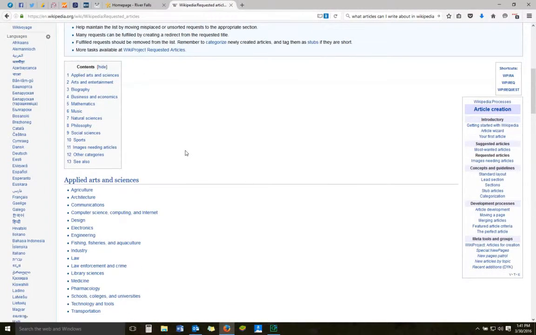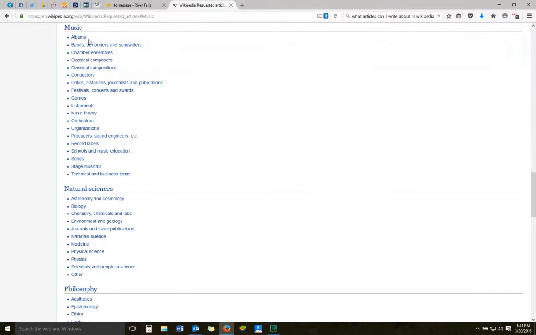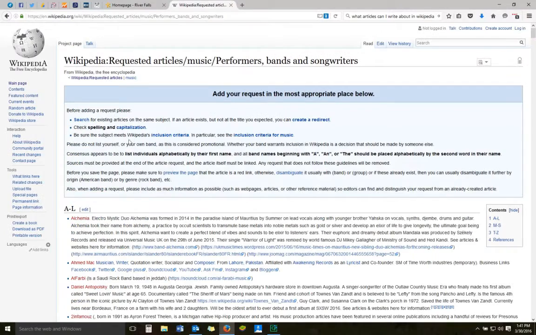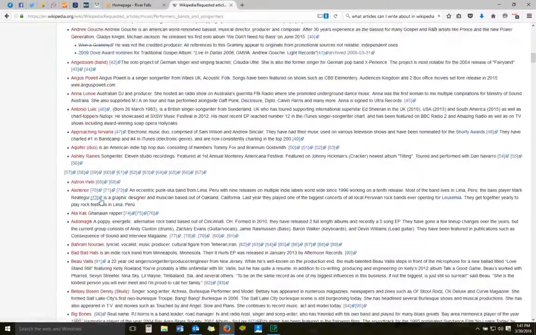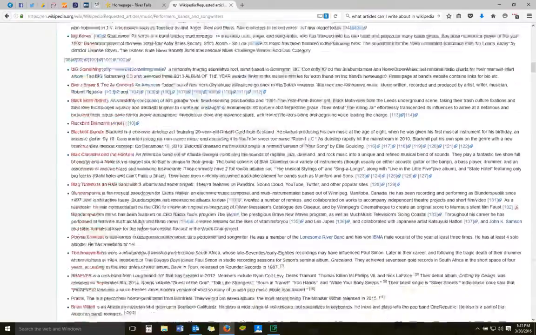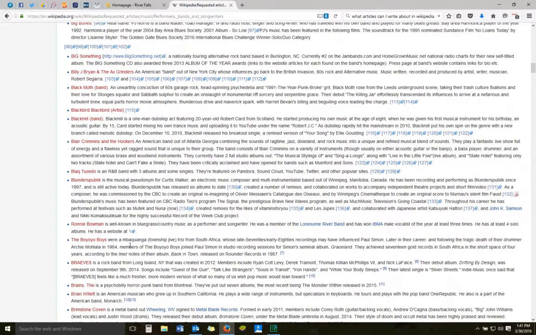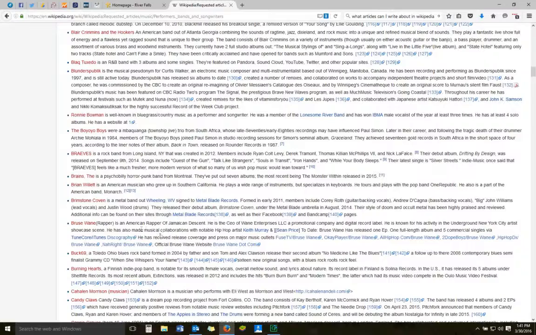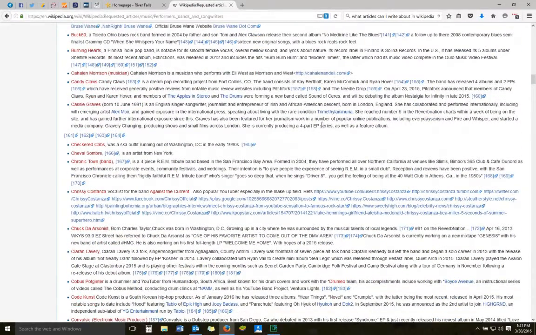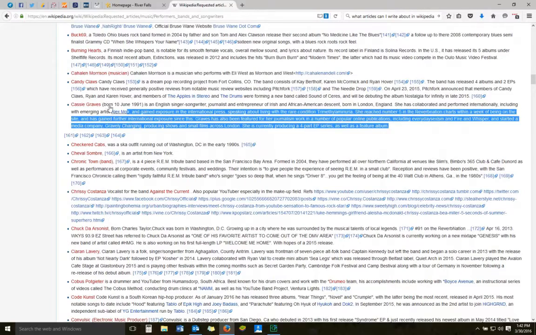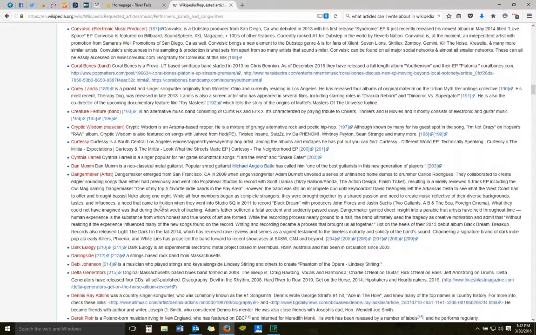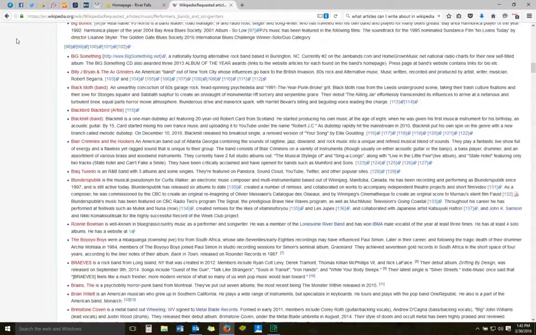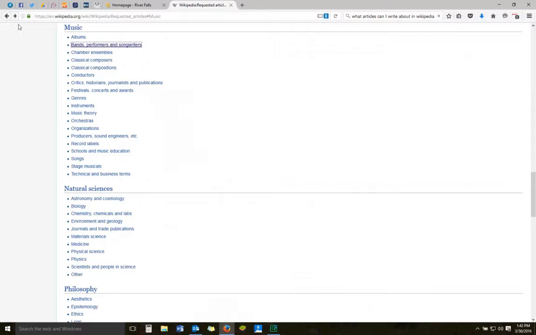So let's stay in that same music area. If I want to find another band to write about, I can click on music and go to bands and performers. And then there's just going to be a huge list of different bands that have met the notability standards that don't have articles yet. So I'm going to spend some time reading through some of these, find a band that I like. And the cool thing about having these lists is there's already a lot of information to get started on. So you can just copy and paste that right into your sandbox and start working on an article based on what you have here.